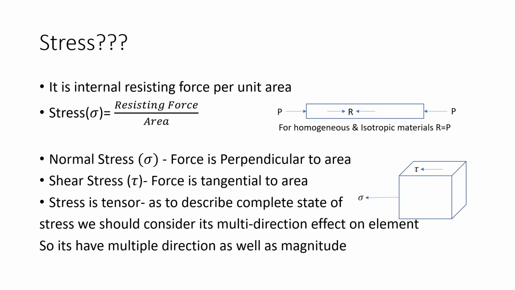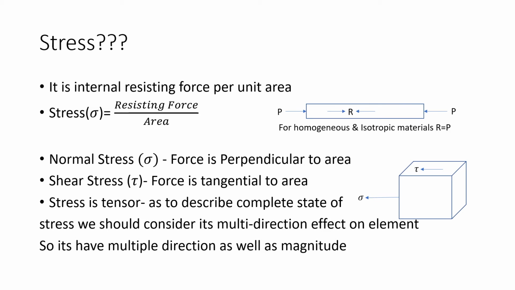What is stress? Many students are confused in defining stress. They directly say that it is load upon area or external force upon area. See, my friends, stress is not load upon area. It is the internal resistive force produced per unit area due to external loads.